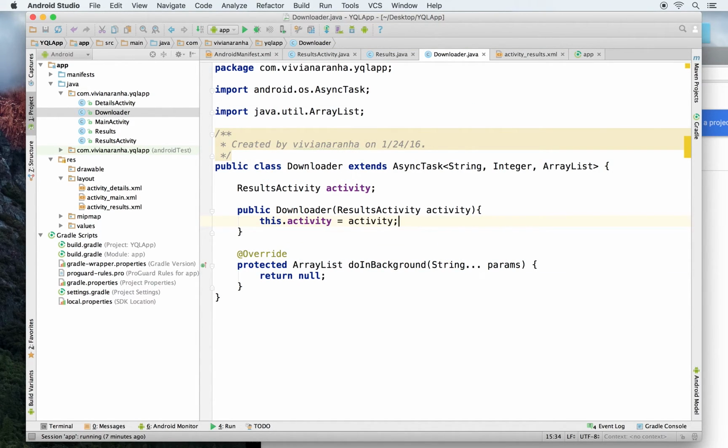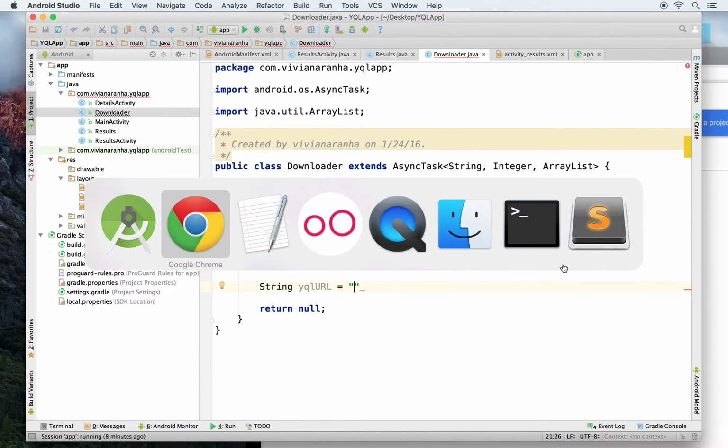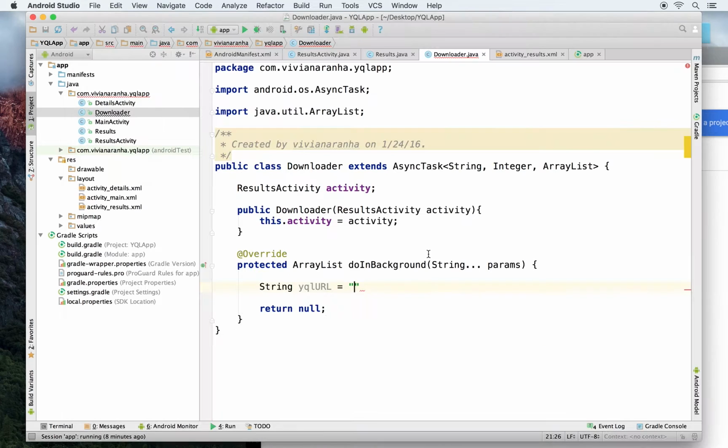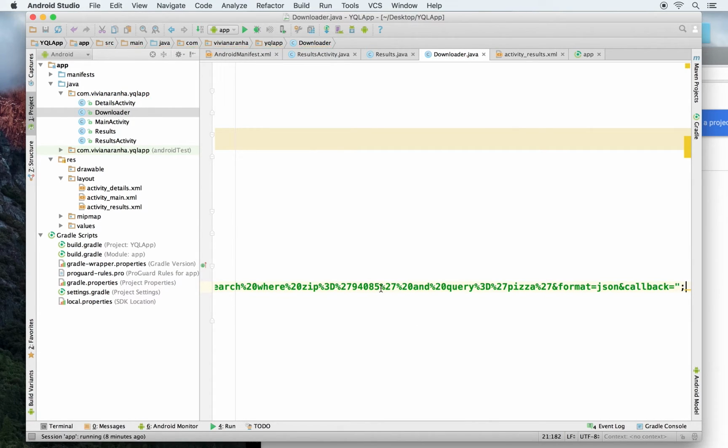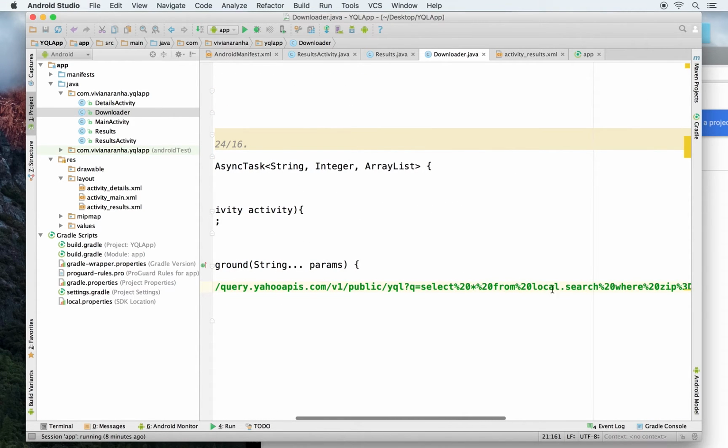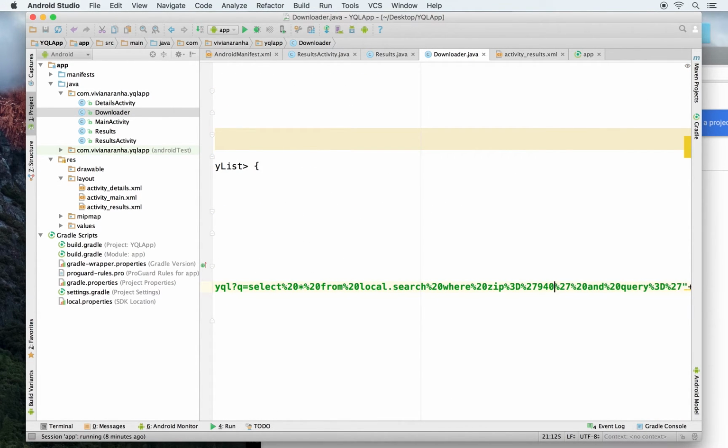So I'm going to go inside the Downloader class, and inside the Downloader class let's start some downloading. First of all I need the URL. So I'm going to say yqlURL equals, and the URL I can get from right here. So I have the entire URL right now with me. The only thing that changes is this term, plus, and this comes from params, and I think that's the first object that is passed. And then I need to change the zip code because these two need to be dynamic. So there you go, plus params at location 1.